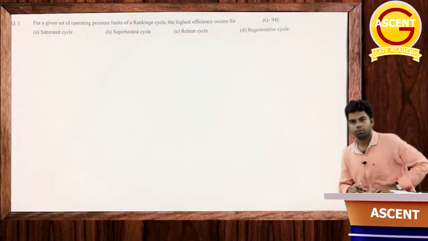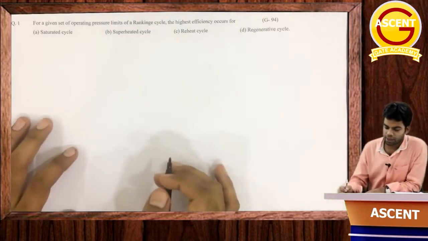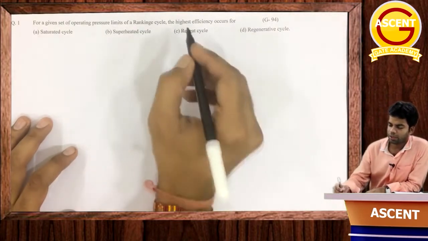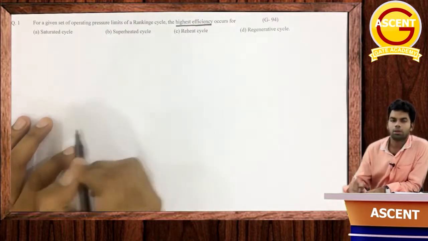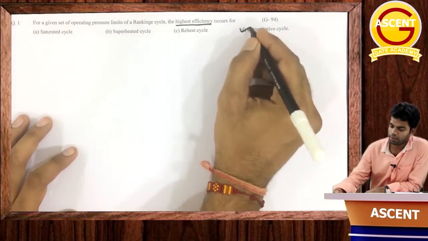Okay, so now we will solve a few questions of this particular unit of Rankine cycle. The first question says, for a given set of operating pressure limits, the Rankine cycle's highest efficiency occurs in. Okay, so highest efficiency, as I told you, is for a regenerative cycle.